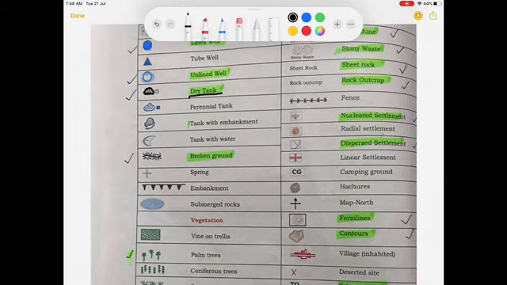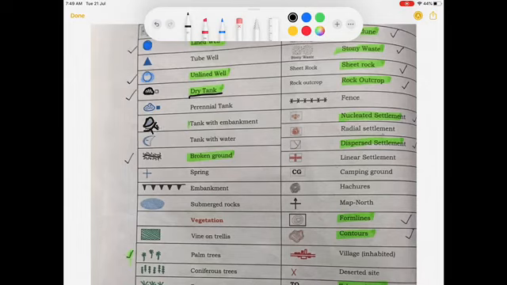Next symbol is a dry tank. If an irregular black color curve is there, it will give you information that it is a dry tank and it is having water only in the rainy season. After that it will dry up. It is a source of irrigation in an area.